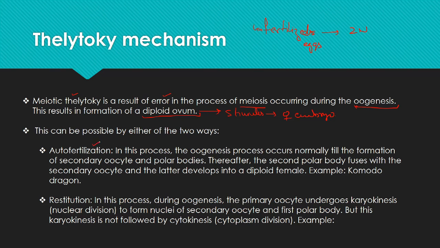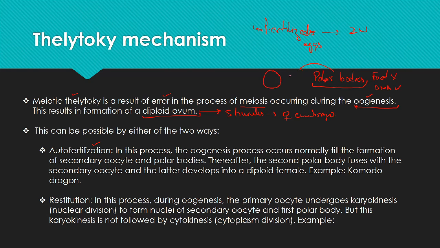We know that there are polar bodies generated during the oogenesis. These polar bodies have the genetic material, but they don't have any food. The food is absent, but they have the DNA or the genetic material. So during autofertilization, one of the polar bodies fuses with the ovum. It's a small polar body.